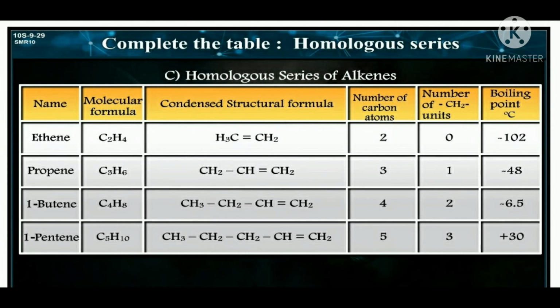This is the homologous series of alkenes. Members shown here are ethene, propene, 1-butene and 1-pentene. Their molecular formulas, structural formulas, number of carbon atoms and number of CH2 units as well as boiling point are shown in this table.